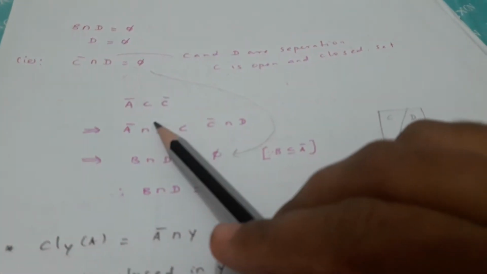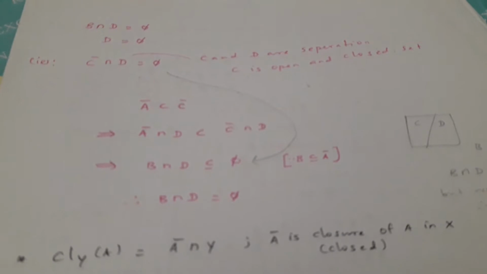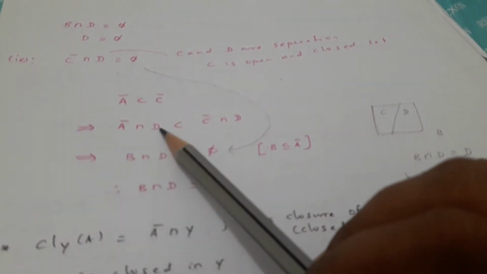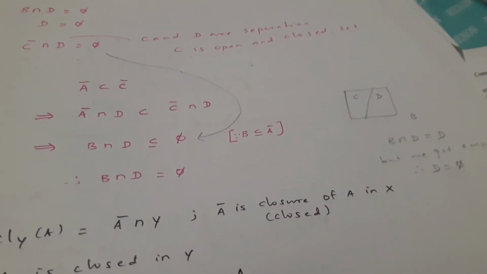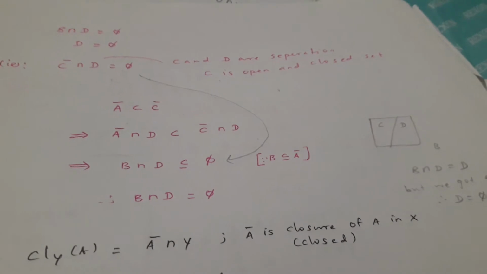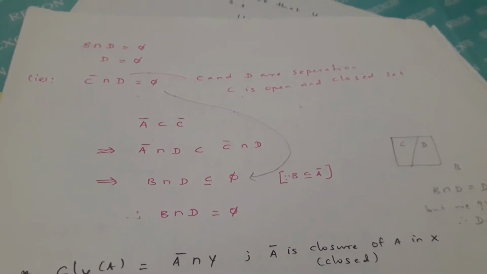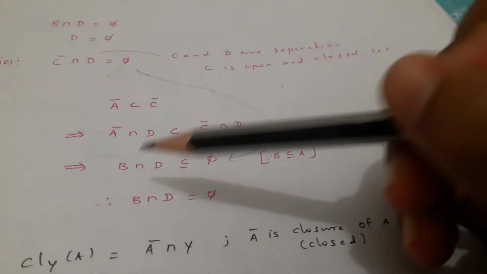So A closure is a subset of C closure, and when you take the intersection on both sides, A closure intersection D is a subset of C closure intersection D. Because B is a subset of A closure, A closure is a bigger set than B. Therefore we can take B intersection D, which is smaller than this one, so for the A closure we write B intersection D is a subset of this, which is already empty.